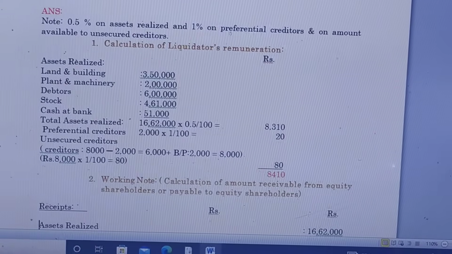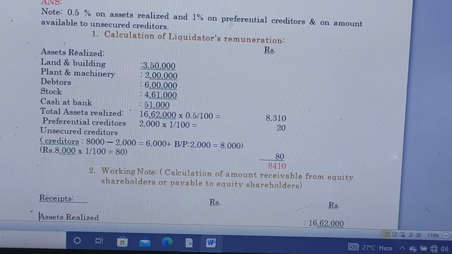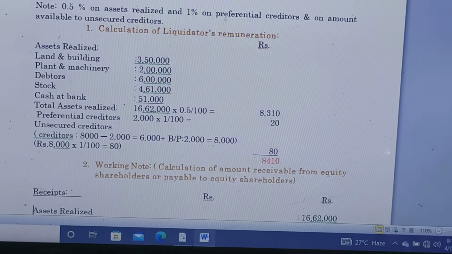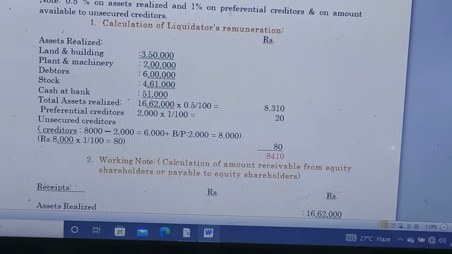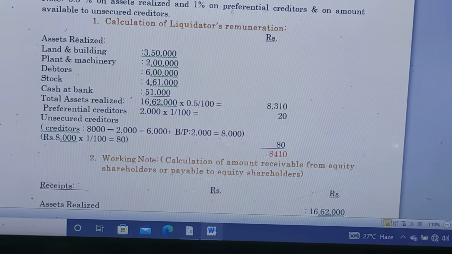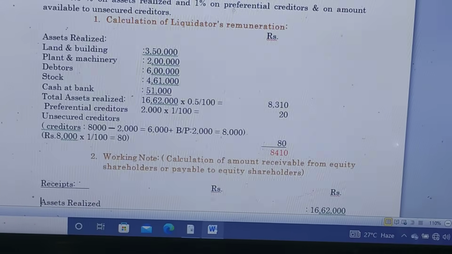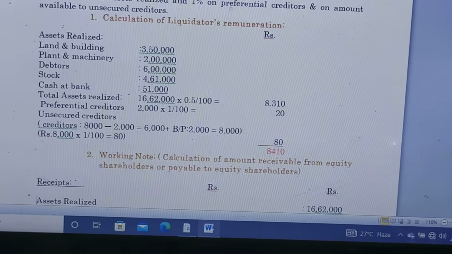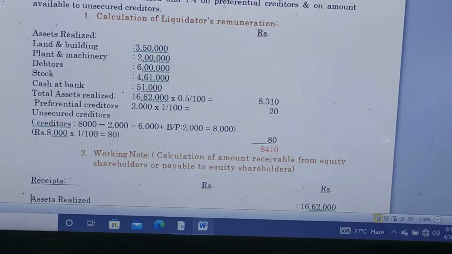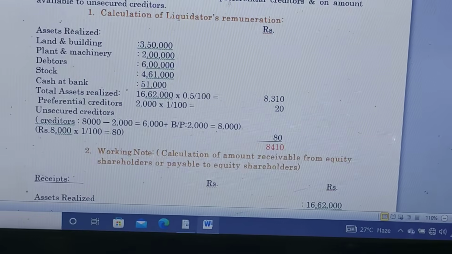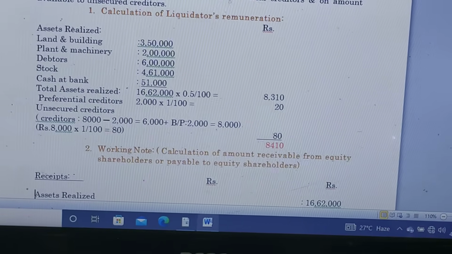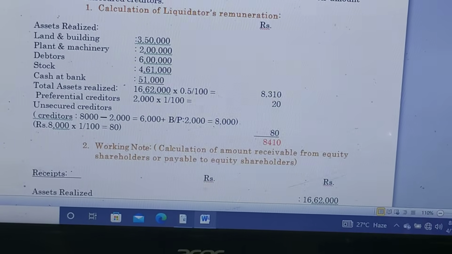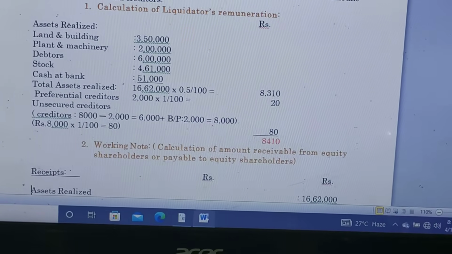And unsecured creditors. The total creditors amount is rupees 8,000, which included 2,000 preferential creditors. That preferential creditors amount must be deducted from the total creditors amount of 8,000. So 8,000 minus 2,000, we get the balance creditors amount of 6,000. Plus bills payable. Bills payable is also in the unsecured creditors category, so that amount will also be added to the balance creditors value. So 6,000 plus 2,000, we get 8,000 as unsecured creditors.